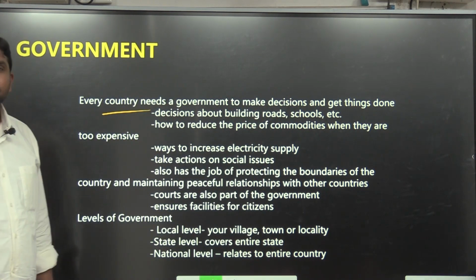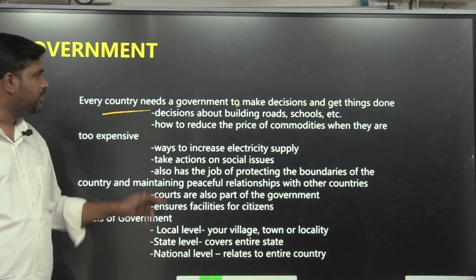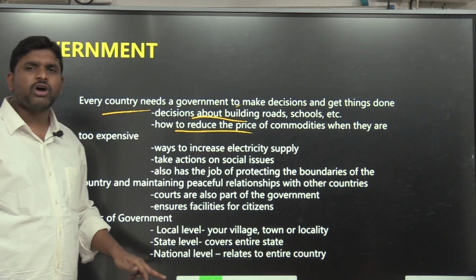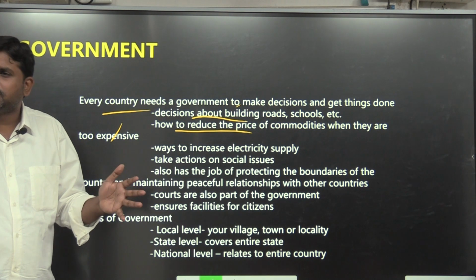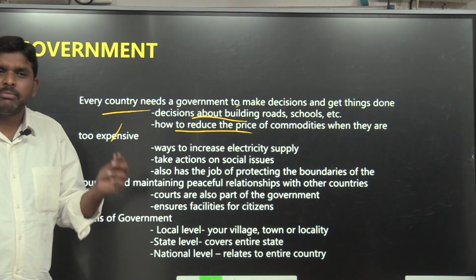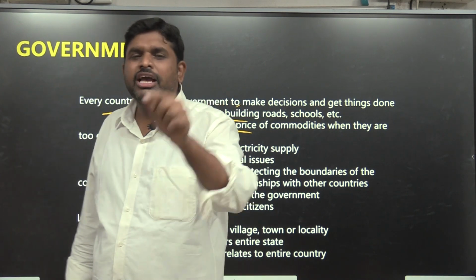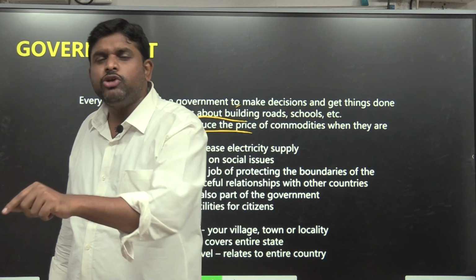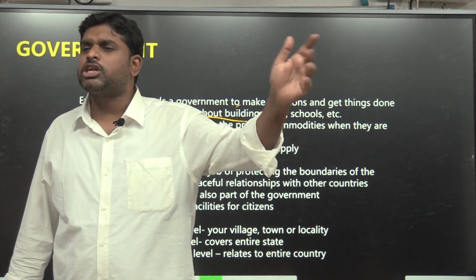Every country needs a government to make decisions and get things done. Decisions about building roads, schools, how to reduce the price of commodities when they are too expensive. The system is functioning mainly because of the government. So the government will make the roads, make the schools function, reduce the prices of goods, and be responsible for the functioning of hospitals.